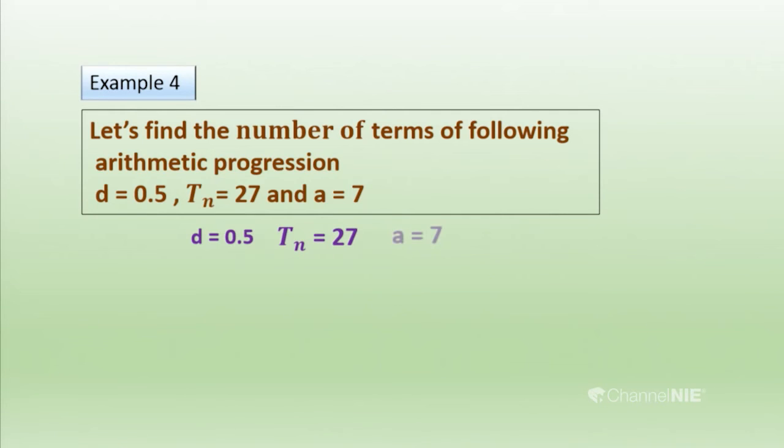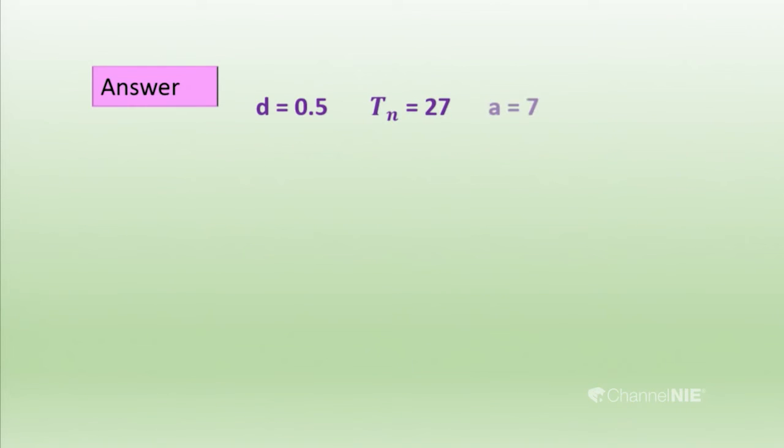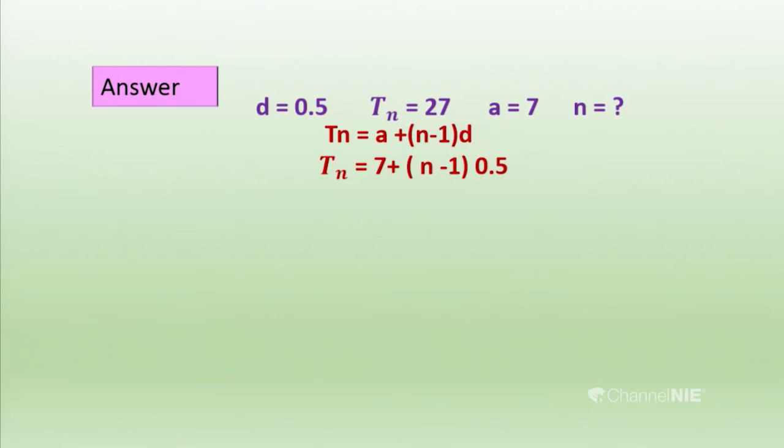Tn is 27, but we don't know n. n should be found. So, for the formula Tn equals a plus n minus 1 d, we have to substitute these values. What are the values? Common difference, Tn, first term. We have to substitute those values into Tn equals a plus n minus 1 d.